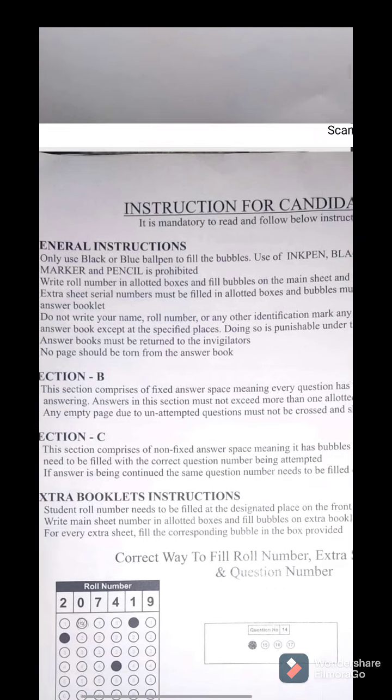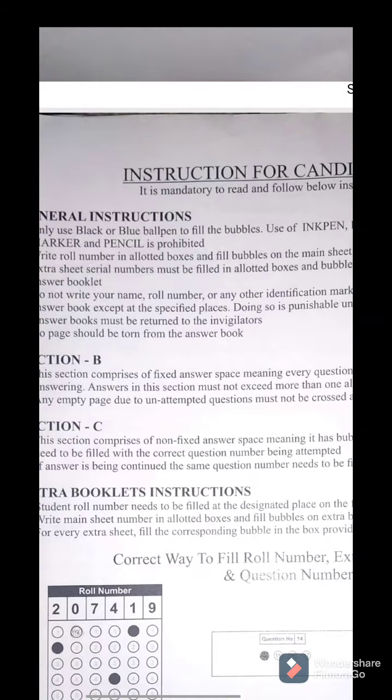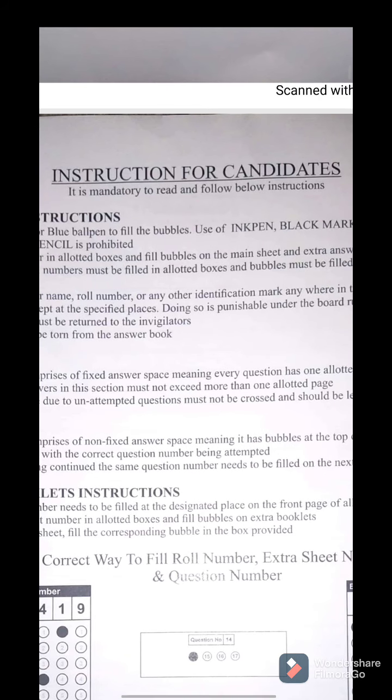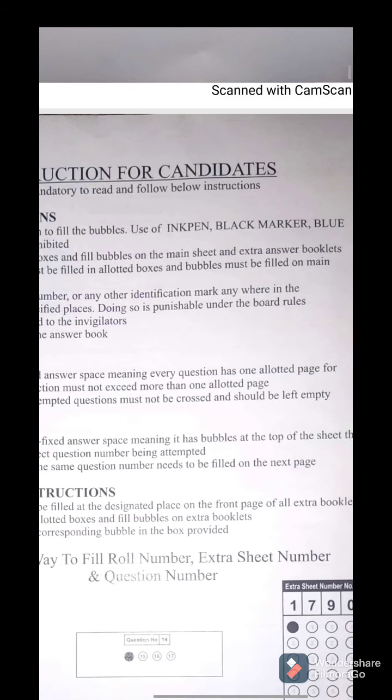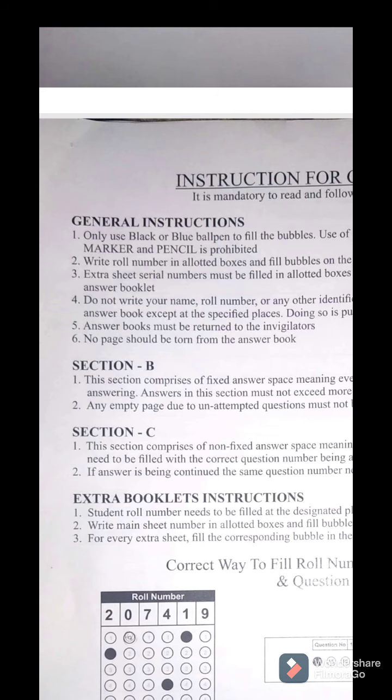Instruction for candidates: it is mandatory to read and follow the given instructions below, that it is important to follow these instructions, right? The general instructions: only use black or blue ball pen to fill the bubbles. Use of ink pen, black marker, blue marker, and pencil is prohibited.